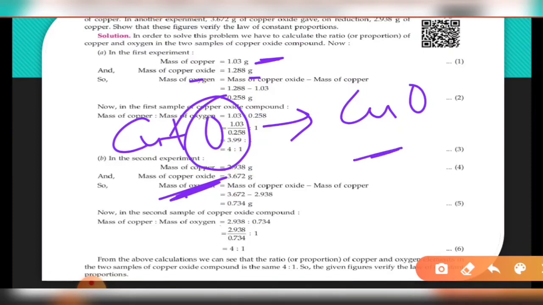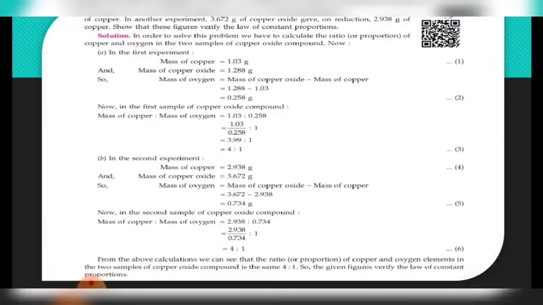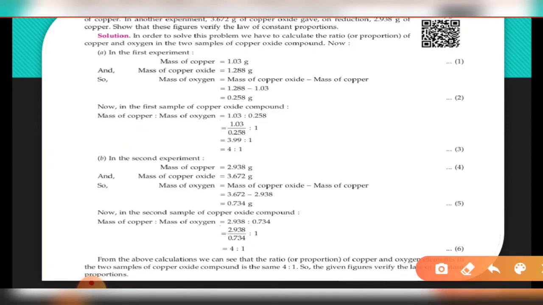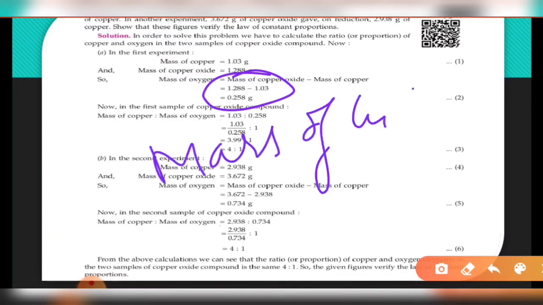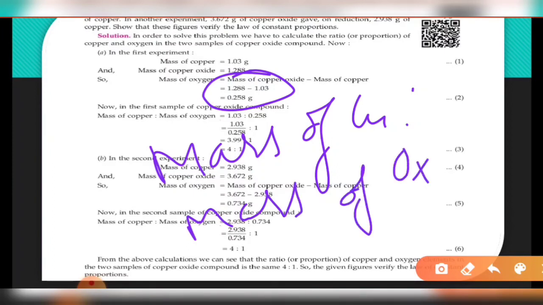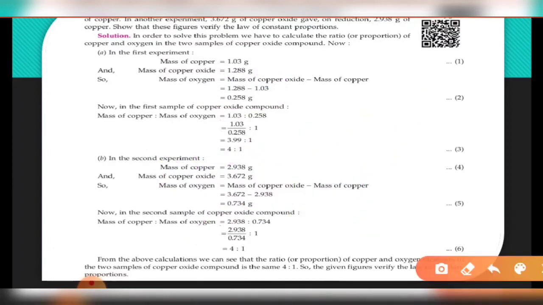So according to that, we can easily find the mass of the oxygen, and here the mass of the oxygen is 0.258 grams. So in the first example, if we want to find the ratio of the mass of the copper to the mass of the oxygen, we put it in, and we get that they join together in the ratio of 4:1 in the first experiment.